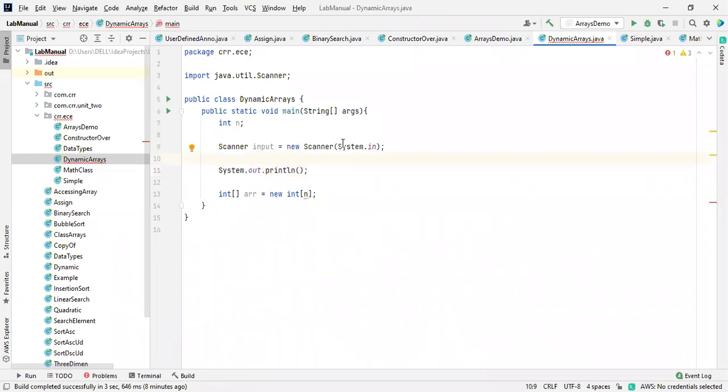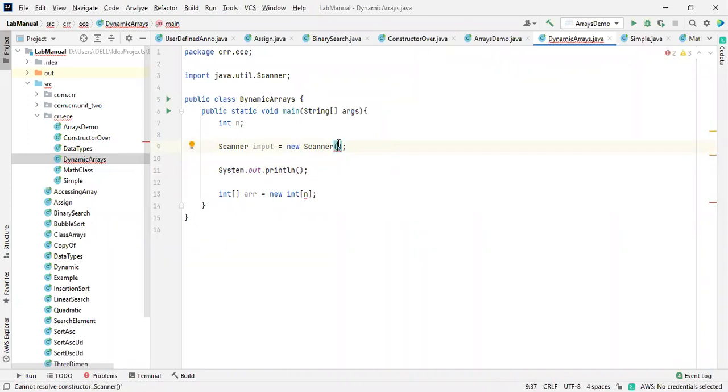So when you are going to take input, it is essential to mention System.in inside the braces. So it will consider that the user is going to give input from the keyboard. Based on this only, the scanner will identify that there is an input from the keyboard.